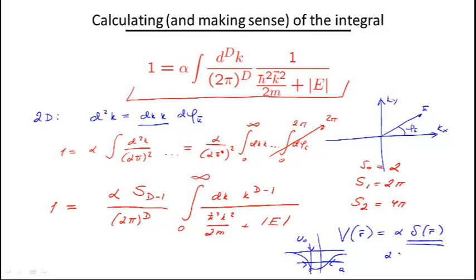And alpha is of the order of U_0 a^d, where d is the dimensionality of our space. In any case, this delta function potential is introduced to represent a real physical potential that exists in reality, which has finite width and finite depth.